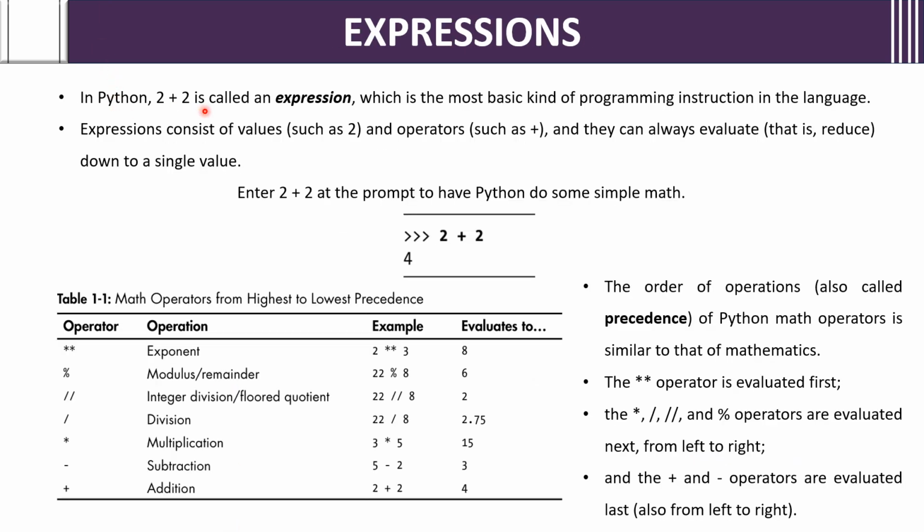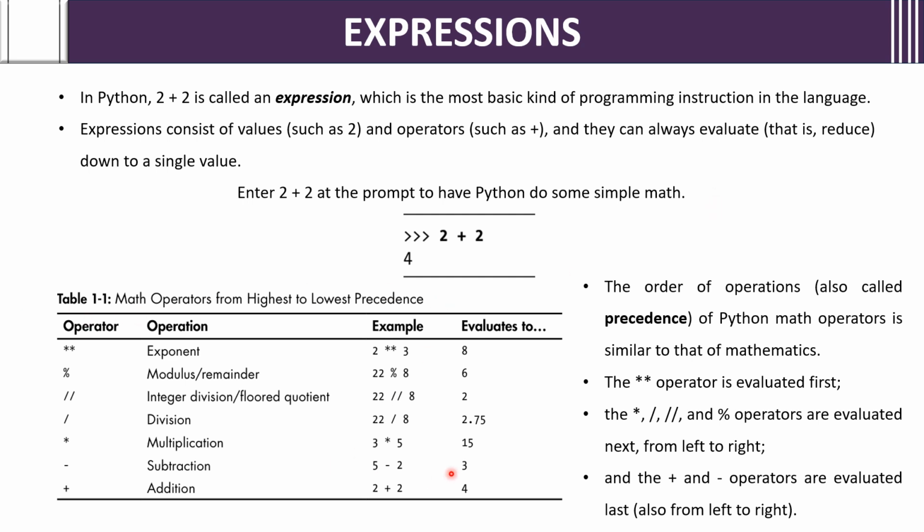In Python, 2 plus 2 is nothing but a simple expression, a basic expression instruction in the language. An expression consists of values and operators, and it will evaluate to a single value. For example, you can use Google Colab or you can use Jupyter Lab in Anaconda as an interactive shell where you can type 2 plus 2, so that you will get 4.